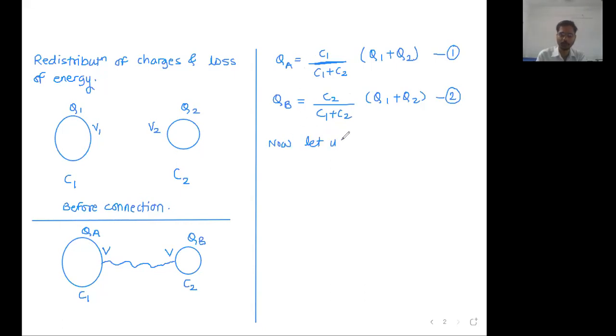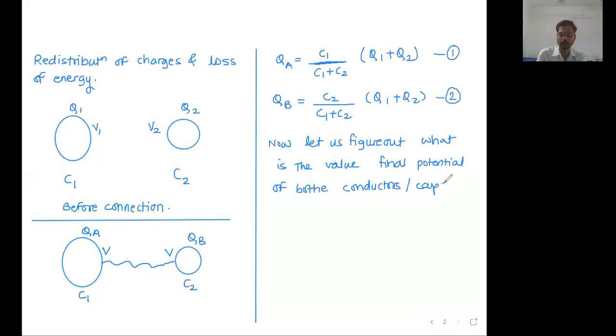Now let us figure out what is the value of the final potential of both the conductors or capacitors.